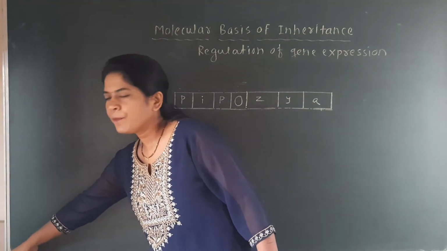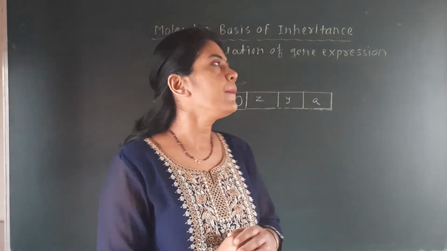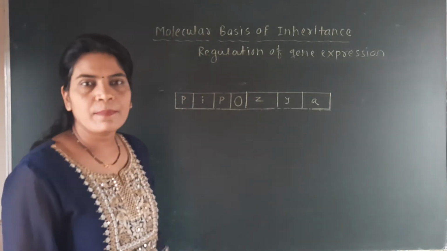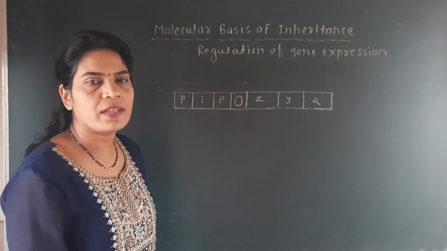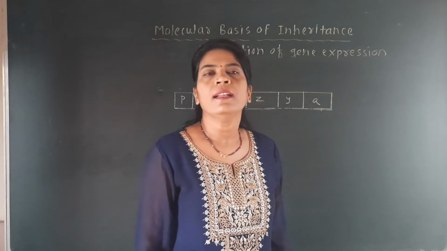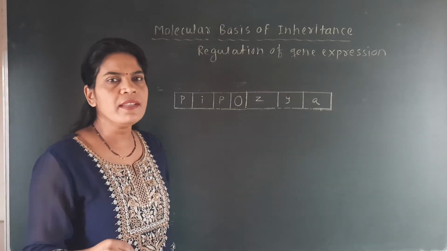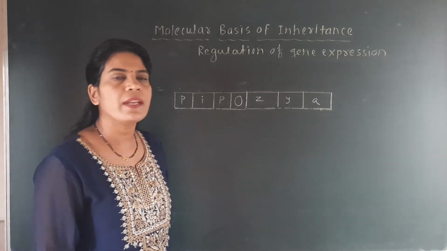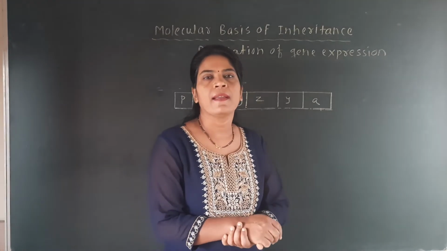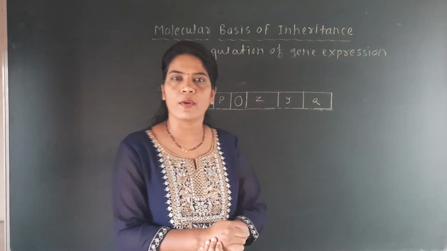Then we will see the role of each gene. Here you should know that gene regulation, or the regulation of gene expression, has its best example in the E. coli bacteria. A number of MCQs are asked from this point. The model that best explains the regulation of gene expression is the operon model.